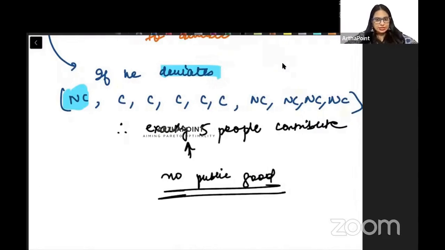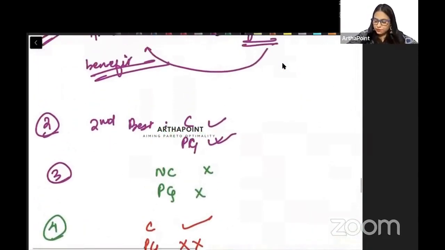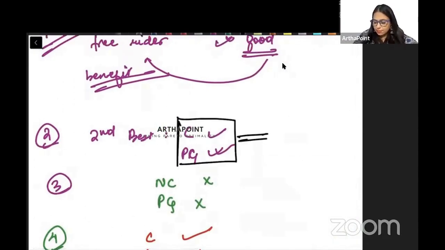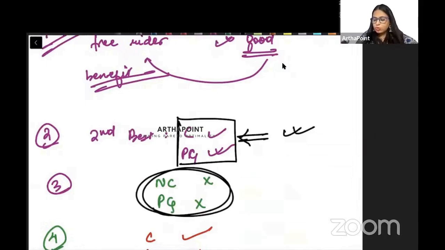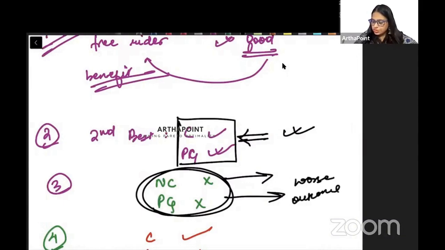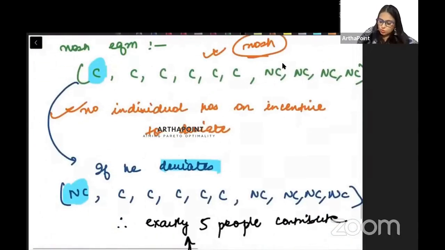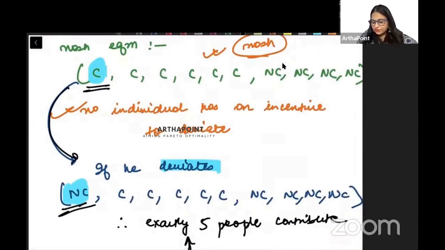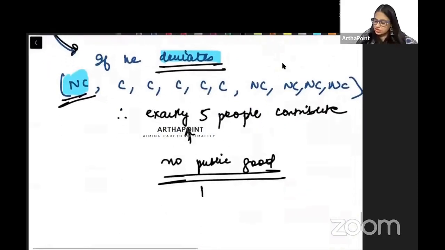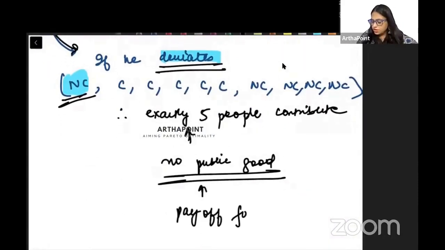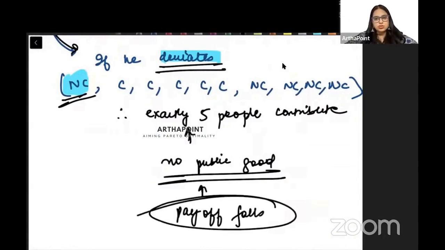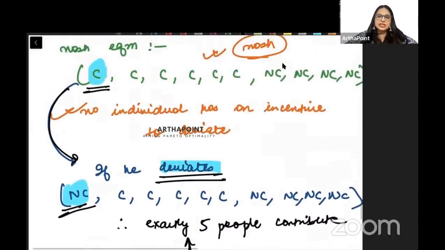But what was the preference? Getting the public good is better. When you contribute and you get the public good, this is better than not contributing and not getting the public good. So he didn't contribute, this person deviated, and the public good was not made either. But this is a worse outcome. This was better when he was contributing and the public good was there. That means this person who's contributing doesn't have an incentive to deviate, because when he deviates, his payoff reduces.